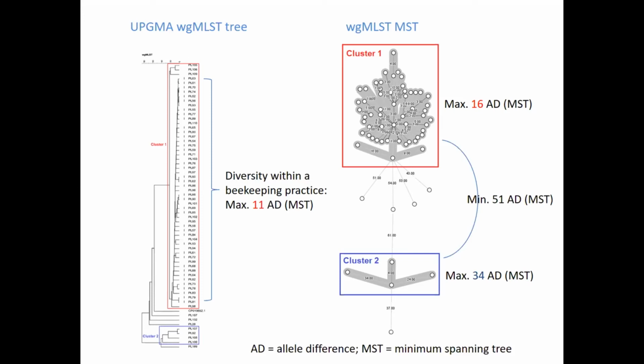We observed that the maximum diversity within a single beekeeping practice reached 11 allele differences. The maximum diversity within an outbreak cluster reached 34 allele differences. And the minimum difference between the outbreak clusters was 51 allele differences. These isolates are the epidemiologically unrelated isolates that clustered between these 2 clusters.